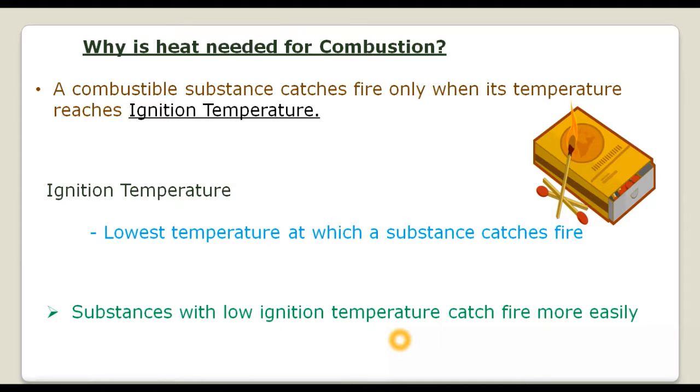Now, you will be able to understand why we need to strike the matchstick. Because when we strike it, friction is involved, and friction produces heat. This heat increases the temperature of the matchstick so that it is able to reach its ignition temperature.